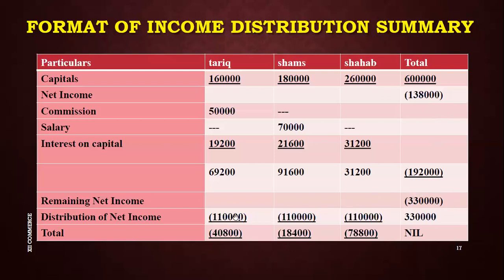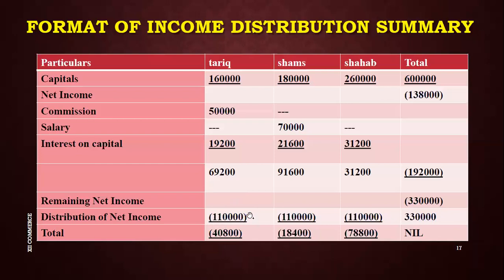So I distribute the negative amount among the partners' capitals, that is 110,000 each. Then again I apply the vertical and horizontal calculation rule. First of all, I do the vertical calculations. Then 69,200 and 110,000; my answer is 40,800. This is negative because I apply the sign of the greatest number.